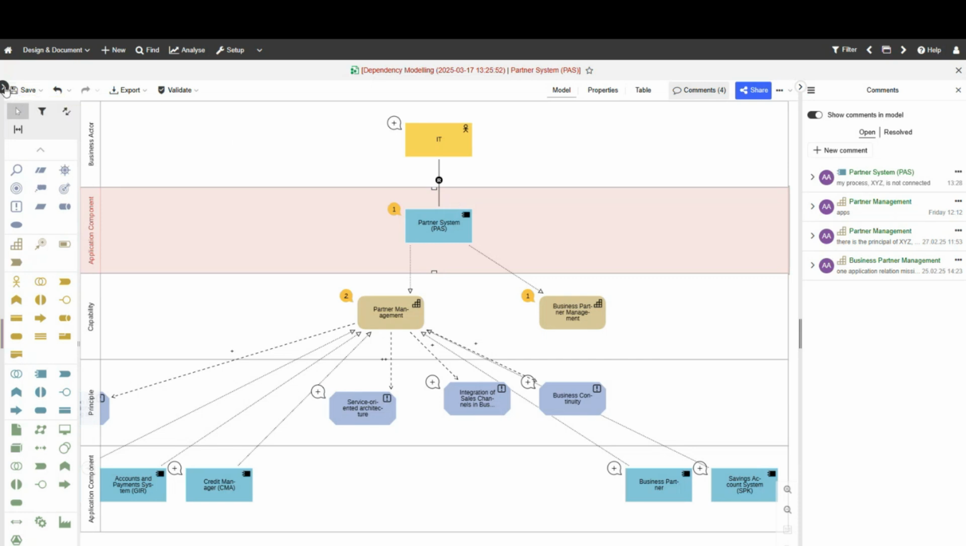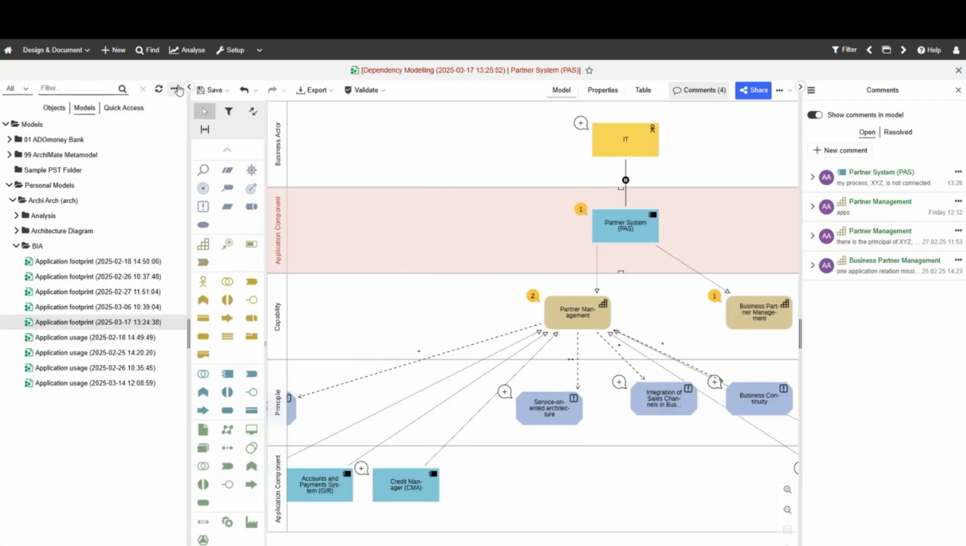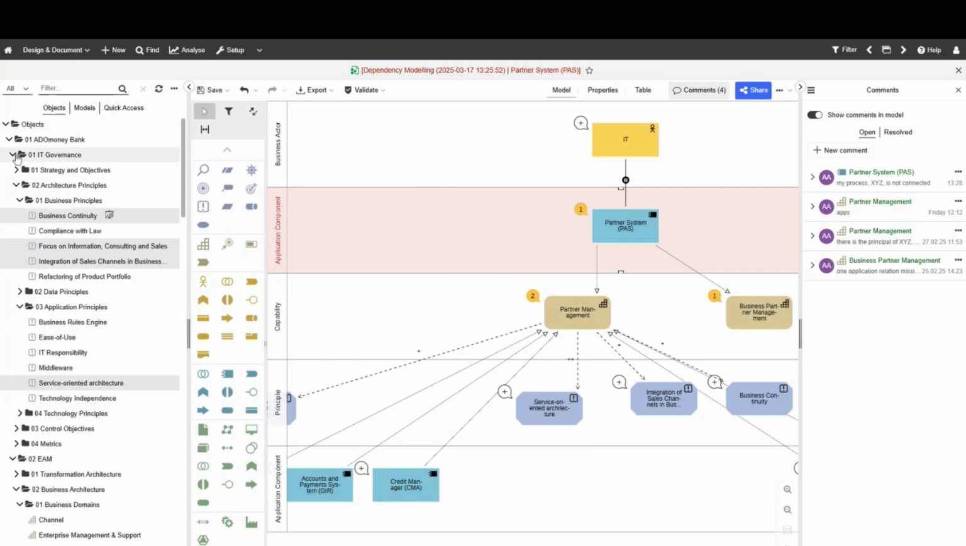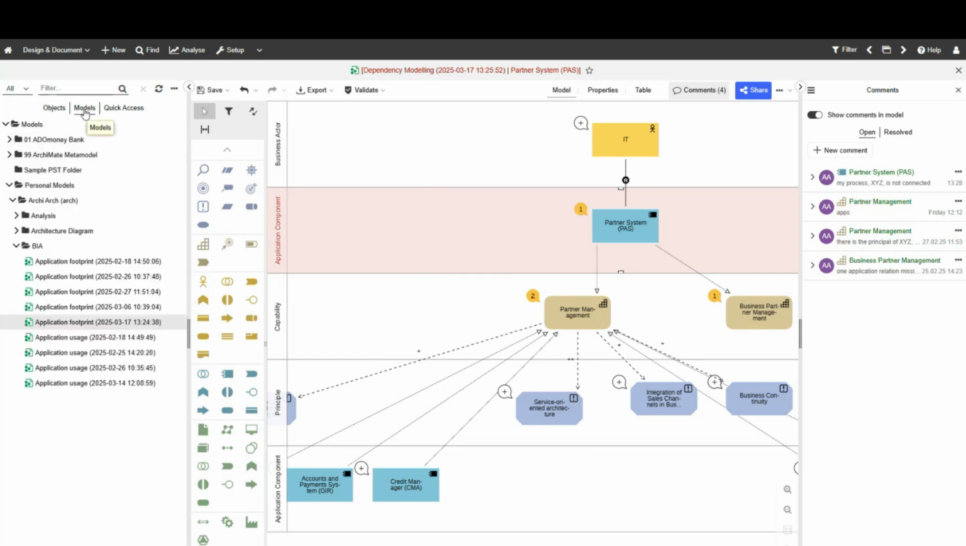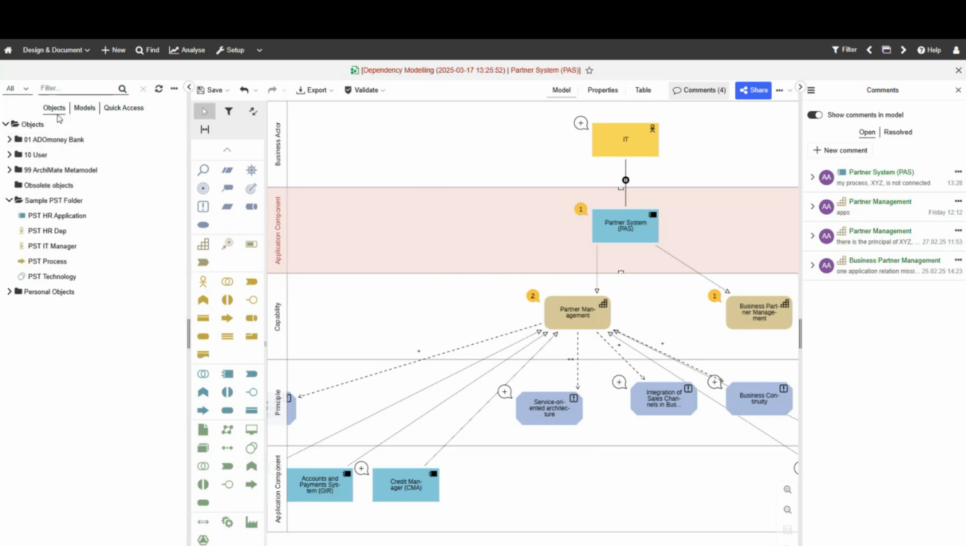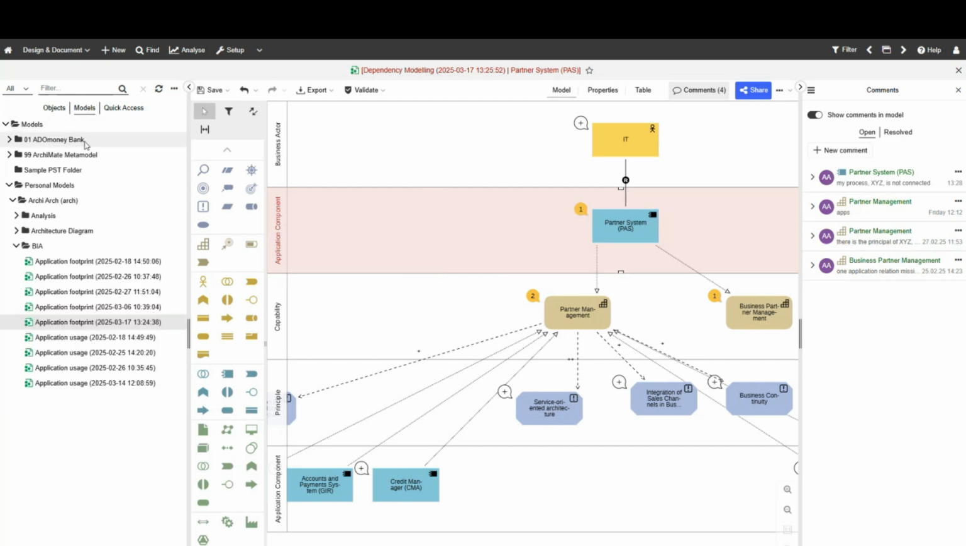So let's open up here this little arrow here, right? It opens up my repository. It's kind of hidden, but there it is. And then I can open up my repository. I can see my objects. I can see my models. So objects typically are assets. And then other models are typically combinations of those assets representing a view or a structure or something like that.